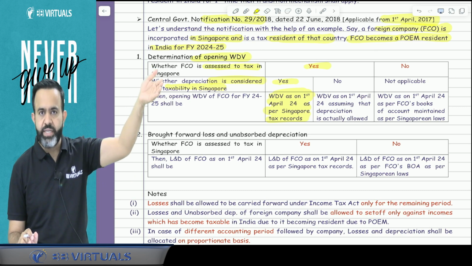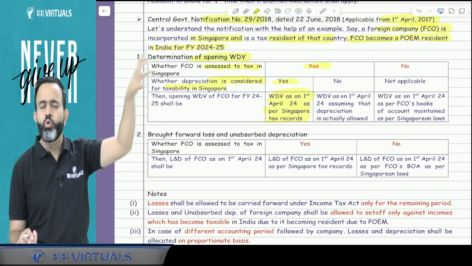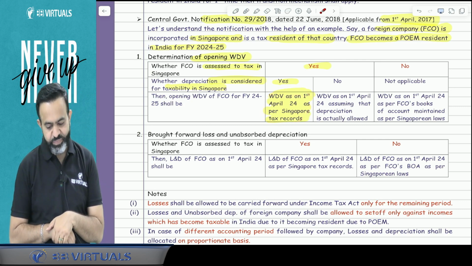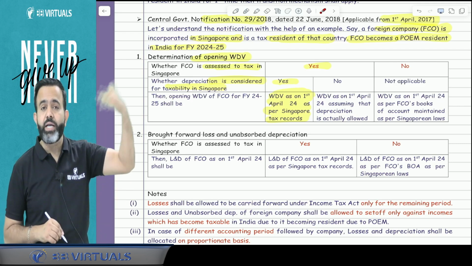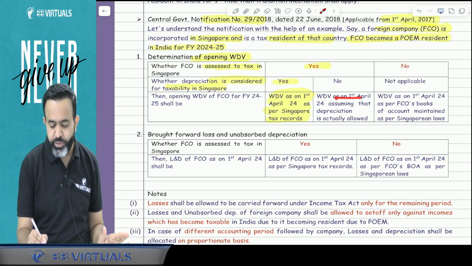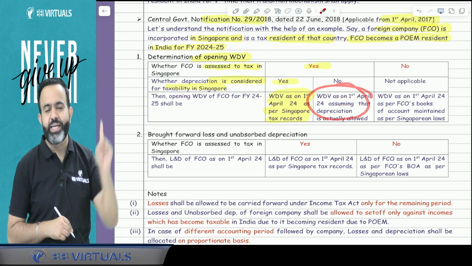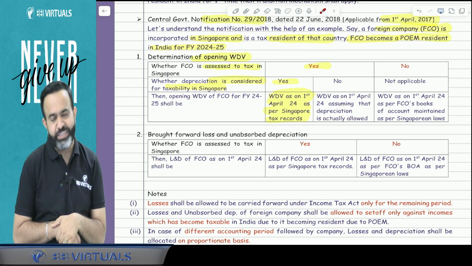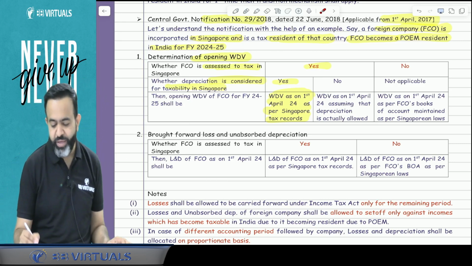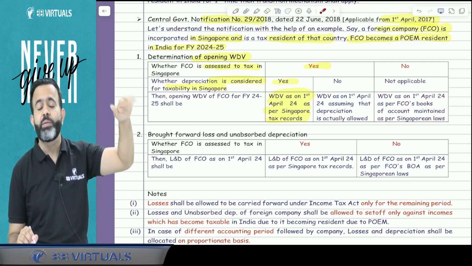Guys, if that company is a tax assessee of Singapore also, and as per their tax law depreciation is allowed, then whatever the opening WDV as per the Singapore tax law, that opening WDV will be considered as it is in India. Even if depreciation is not actually claimed in Singapore, whatever the WDV would be as per the Singapore tax law, assuming depreciation is allowed, that will be considered in India. But suppose that company is not a tax assessee of Singapore, then just take the opening WDV as per the books of account, as per the Singaporean companies law.